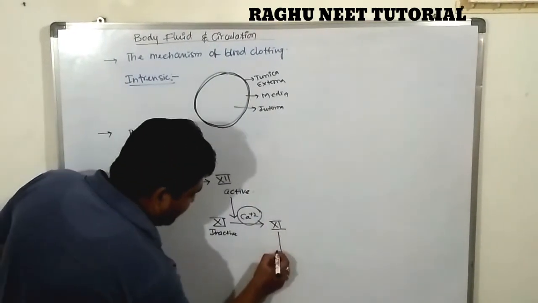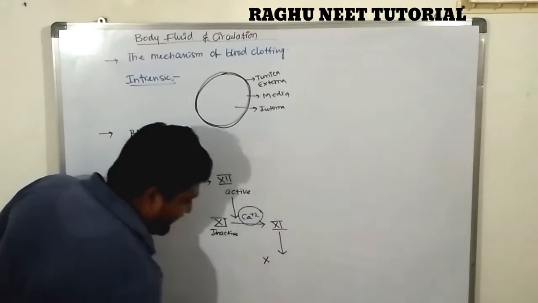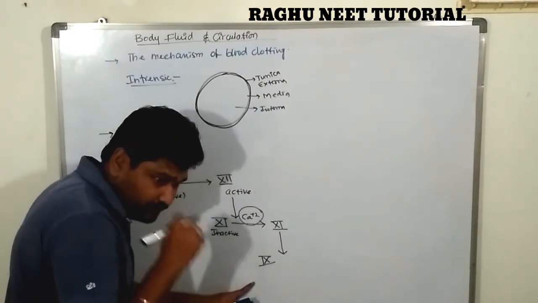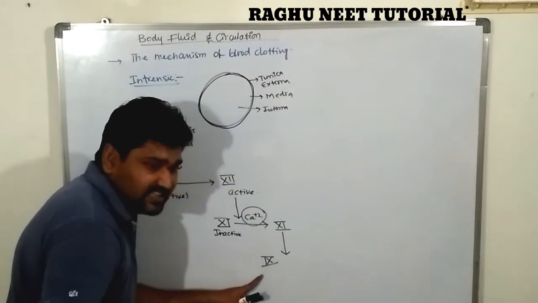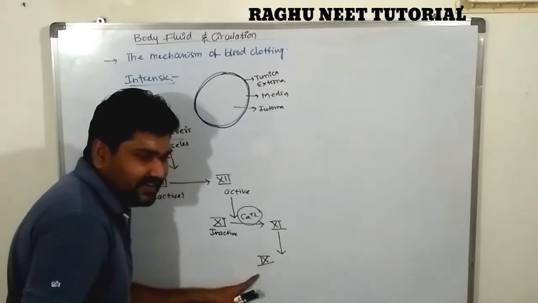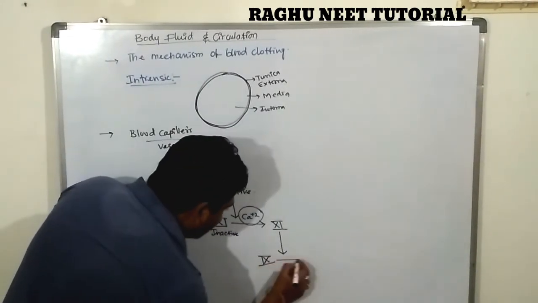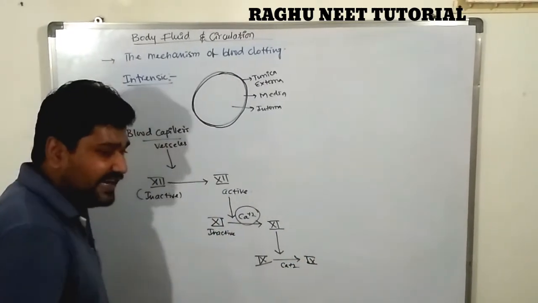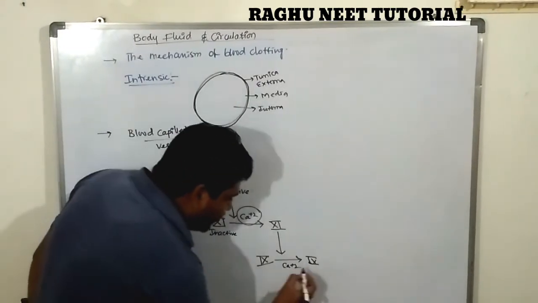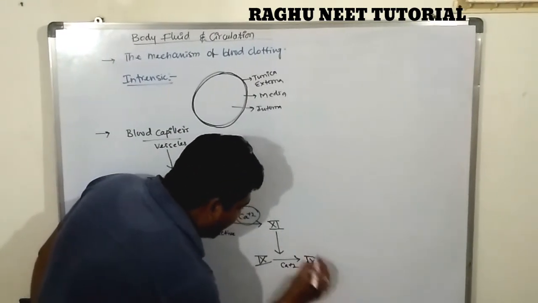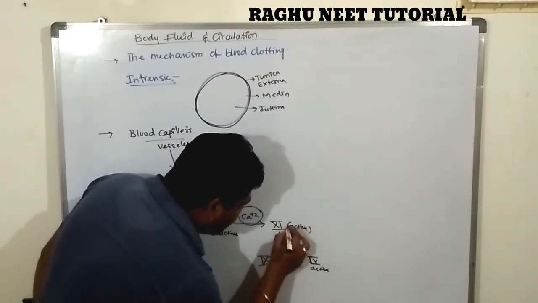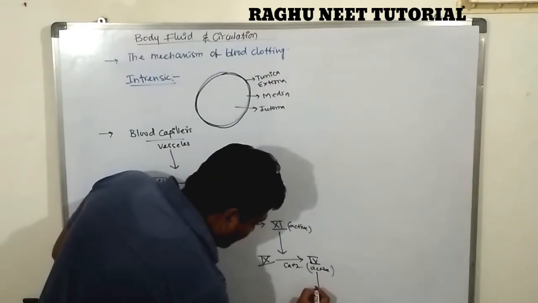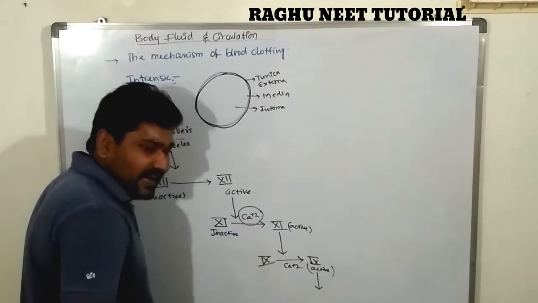The active 11th factor stimulates factor number 9. This is known as the Christmas factor. The 11th factor gives a particular stimulation to the 9th factor. So the 9th factor converts into active 9th factor in the presence of, again, calcium ions. So we have active 9th factor and active 11th factor.